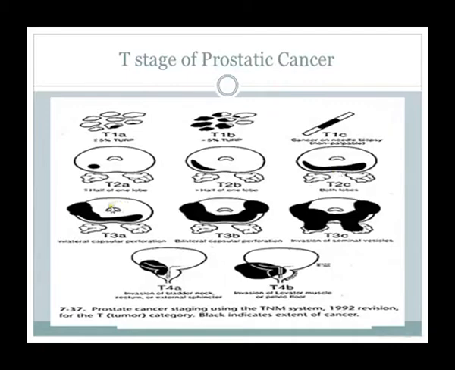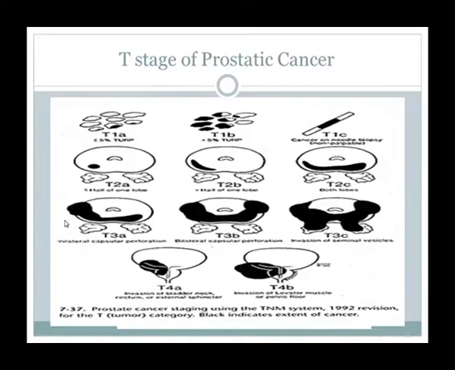T3 is again divided into T3A, T3B, T3C. T3A, palpable tumor, locally advanced through the prostatic capsule into periprostatic fat, unilateral or bilateral, and mobile.